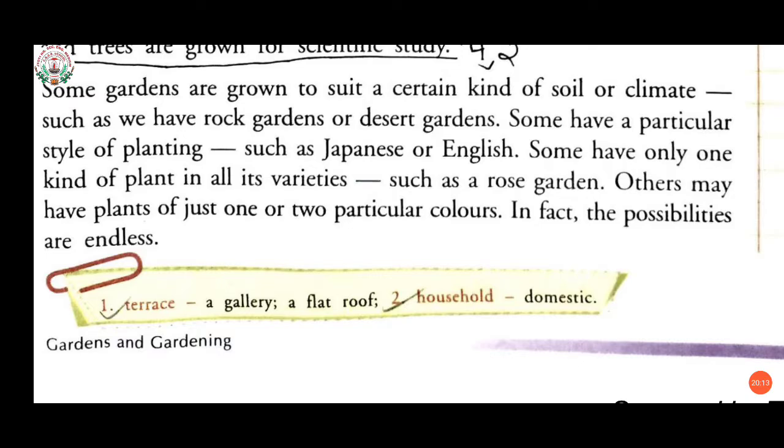For example, a rose garden has various colors, you all know, that can be planted. The possibilities are endless. We can grow plants in different colors. The more space we have, the more plants we can grow.